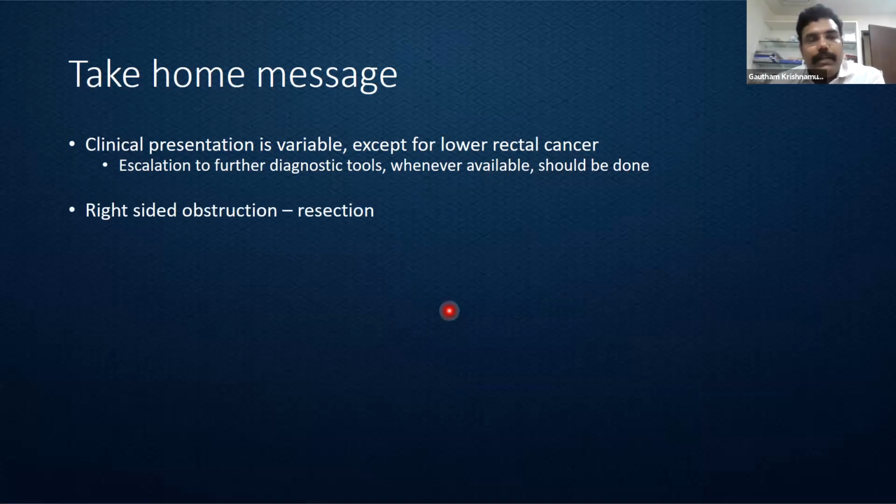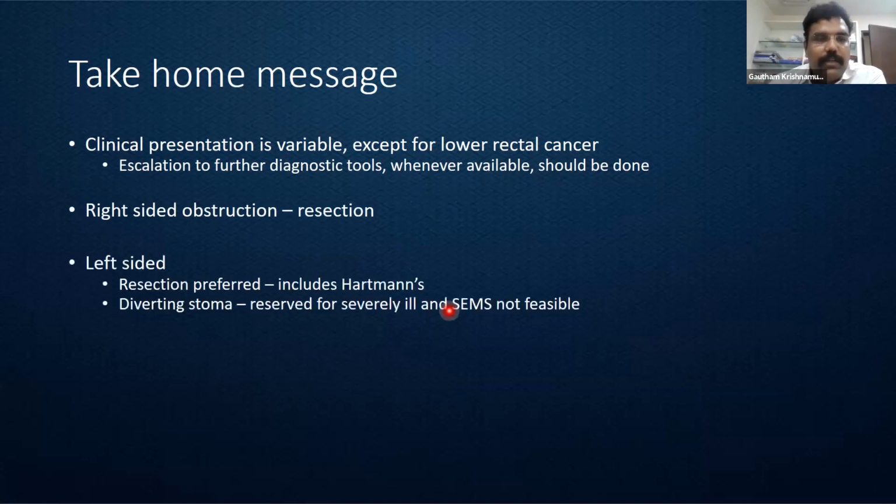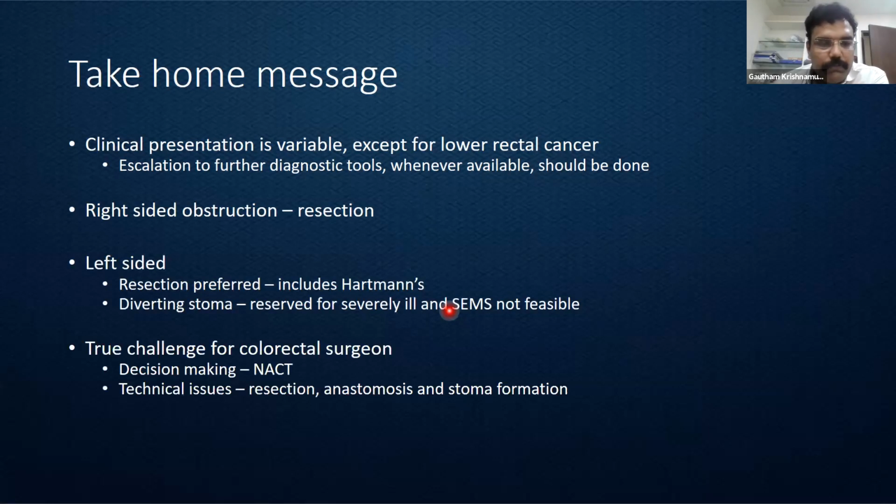The general dictum is that for right-sided obstruction it is resection. For a left-sided obstruction, resection is preferred, which includes Hartmann's. A diverting stoma should be reserved for the severely ill and where a stent was not feasible. It is a true challenge for any colorectal surgeon. So it involves a lot of decision making that has to be performed: the likelihood of cure, the future chances of having an APR versus a low anterior resection, the requirement for neoadjuvant chemotherapy, as well as a lot of technical issues.